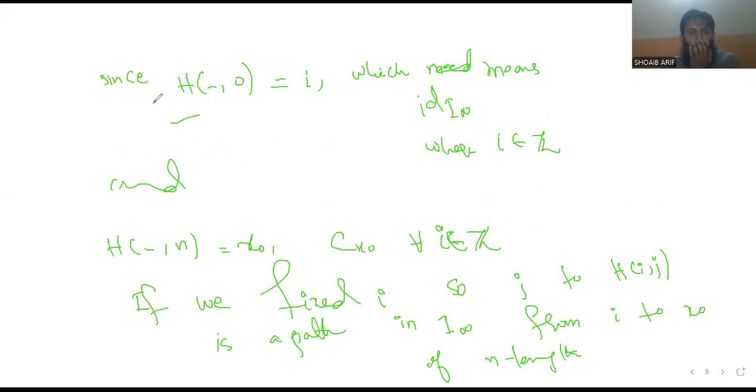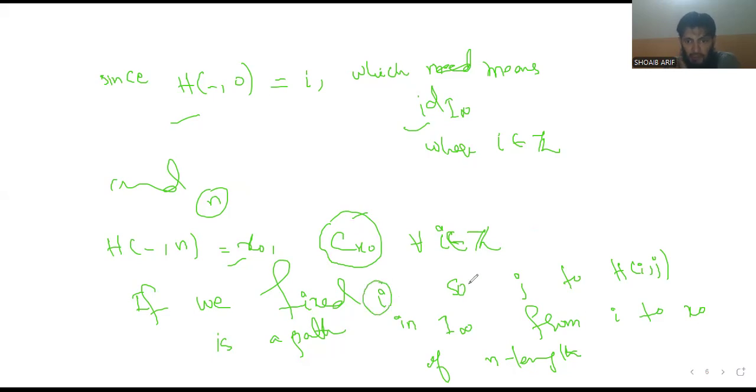Next step. If we substitute h of (-, 0), we get the identity of I infinity for all i belonging to the integers. And if we substitute the last step n, we get x naught for all i belonging to the integers, which means this is a constant map at x naught.